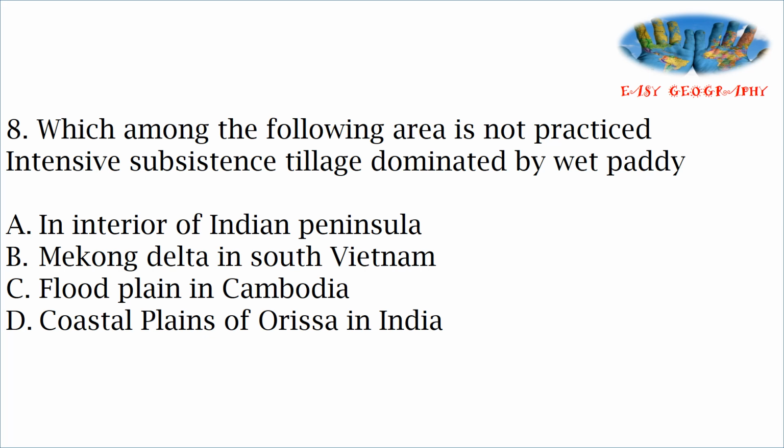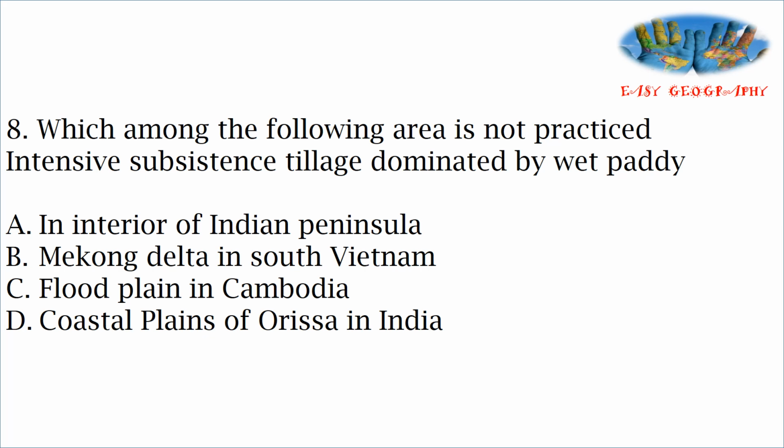Next question. Which among the following areas does not practice intensive subsistence tillage dominated by paddy? Options: interior of Indian Peninsula, Mekong Delta in South Vietnam, floodplain in Cambodia, coastal plains of Orissa in India. Intensive subsistence means the cultivation is done for the farmer and his family, for a small area, and dominated by wet paddy too.